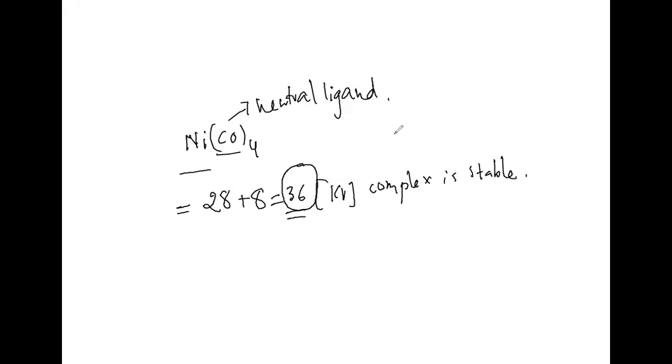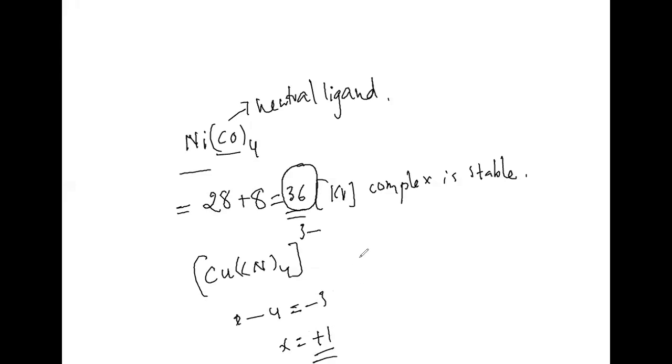Yes, sir. Even you can take one more example, that is [Cu(CN)4]3-. Here x minus 4 is equal to minus 3, so x is equal to plus 1 only. Now here, the atomic number of copper is how much? 29.